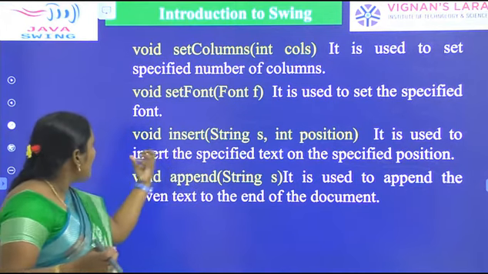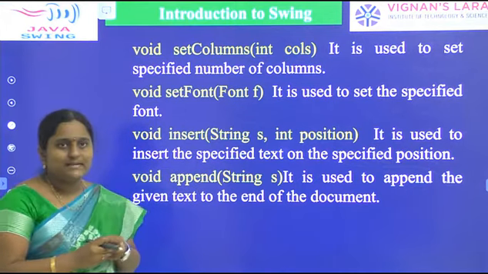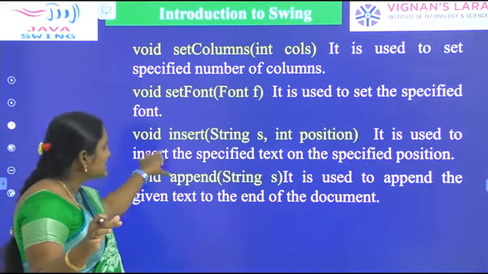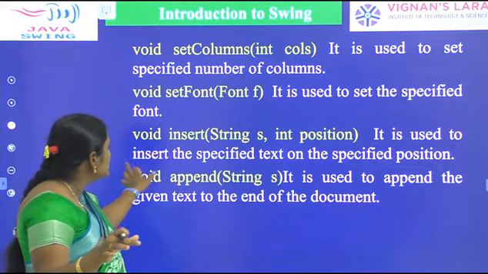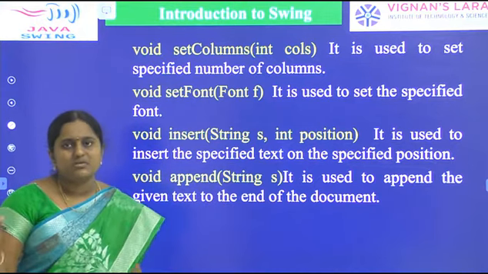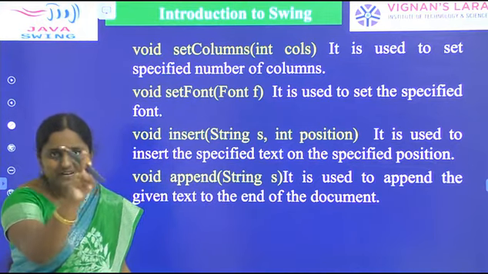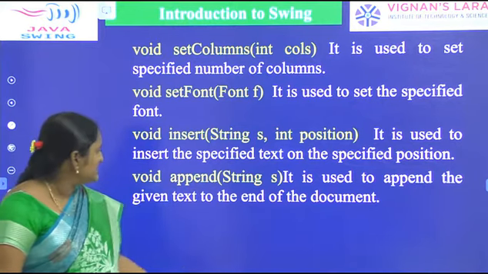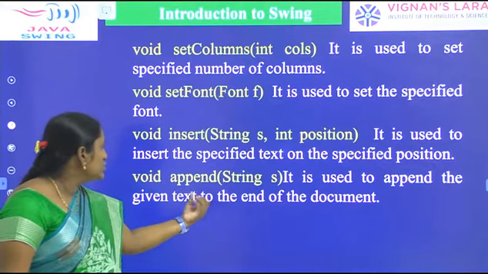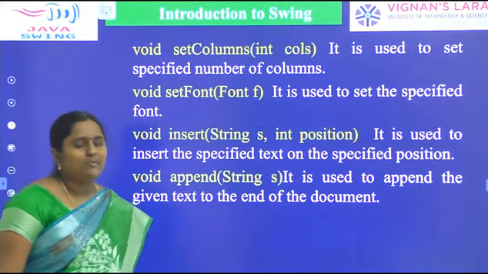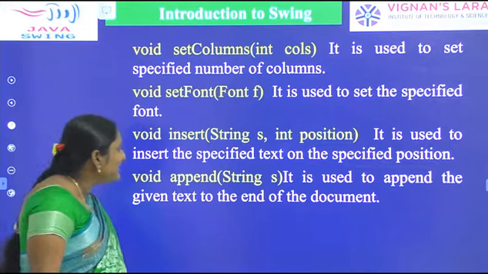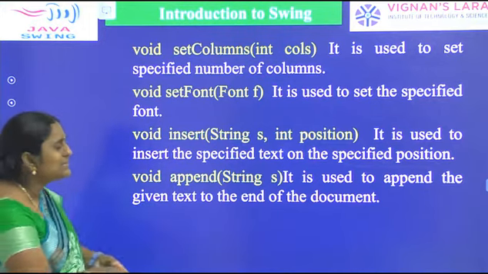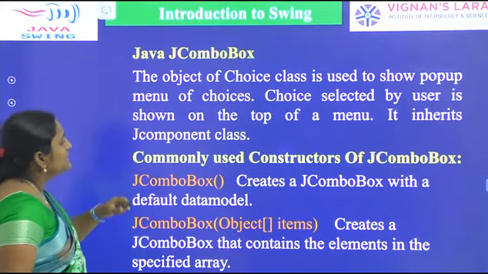F is the reference. After that, insert. Sometimes you want to insert one row or one column at a particular position. In that situation the insert method will be helpful, as it is used to insert the specified text at the specified position, meaning which row and which column we want to insert. Next, append. It is used to append the given text to the end of the document. These are all the methods defined in the text area class.